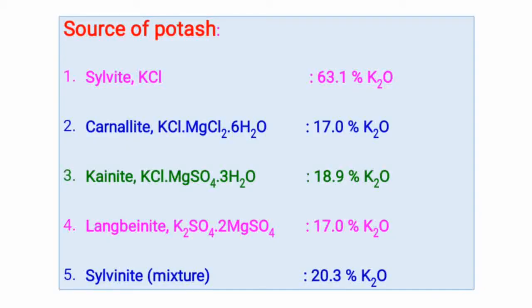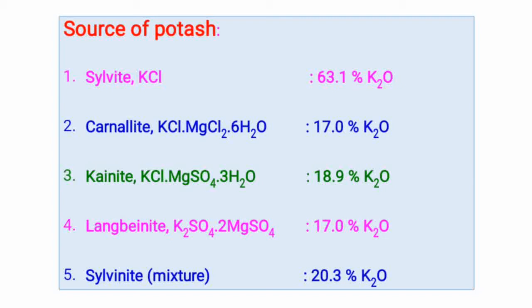Where does potassic fertilizer come from? The source is mainly five important minerals, which are water soluble minerals. The fertilizer is manufactured from sylvite, carnallite, kyanite, longmanite and sylvinite.